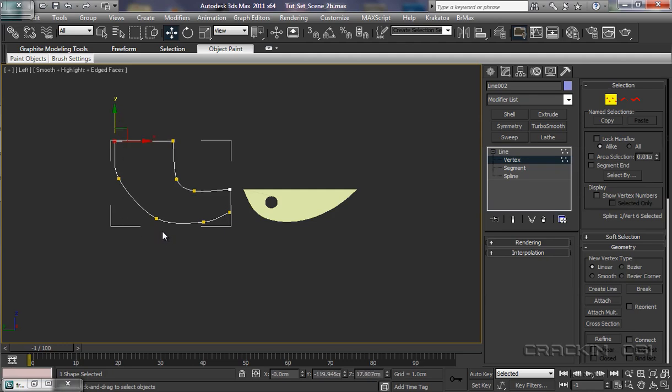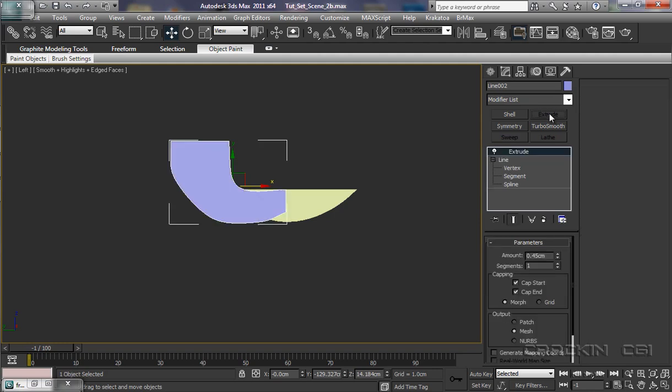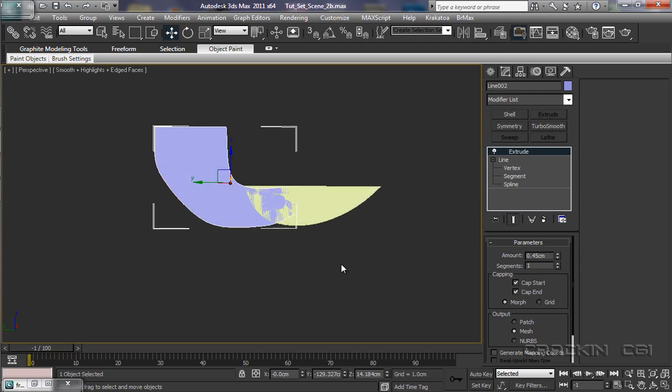Okay, right click, don't forget the right click, go up to line. I just want to move it over to there a little bit. Let's have a look. That looks okay. We'll add extrude. Let's give it a cap, say that on that one. Let's go into perspective.